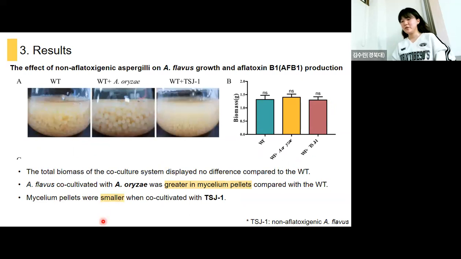So these are the results. So firstly, the researchers wanted to know the effect of non-aflatoxigenic Aspergillus strains on Aspergillus flavus growth and aflatoxin B1 production. Firstly, they checked the biomass when they are cultured together, and they recognized that the total biomass didn't change when co-cultured or single cultured. But as you can see, this is the mycelium pellet, and you can see that when they are co-cultured with Aspergillus oryzae, the mycelium pellets were bigger, and when they were co-cultured with non-aflatoxigenic flavus, the pellet was smaller.